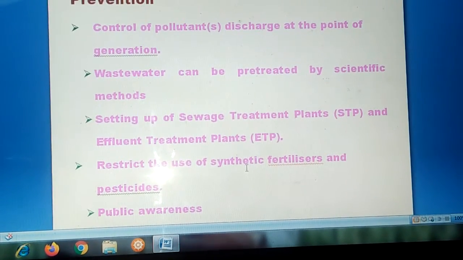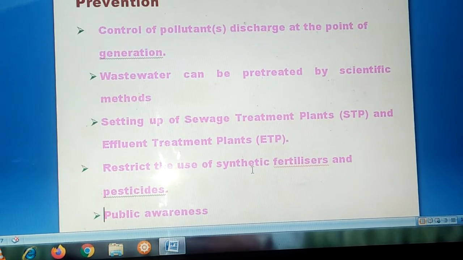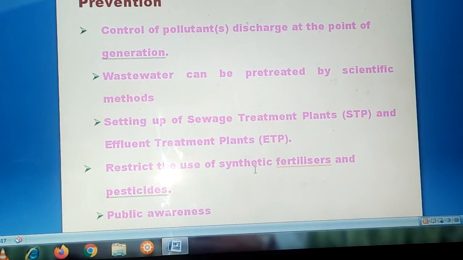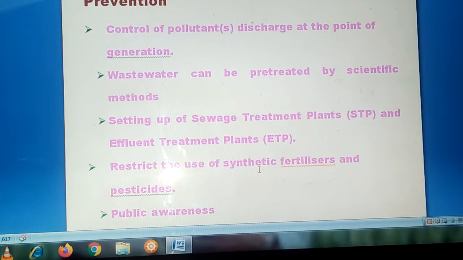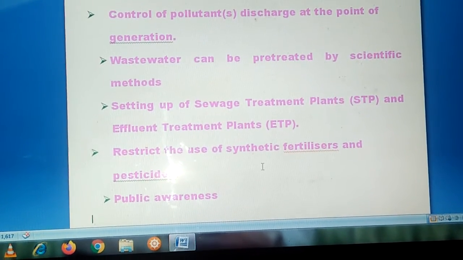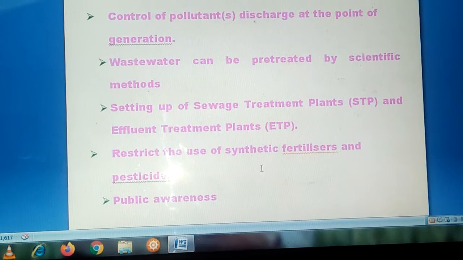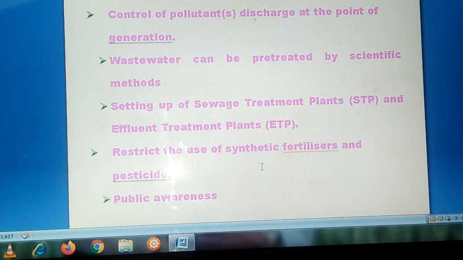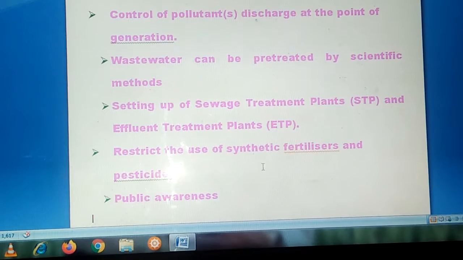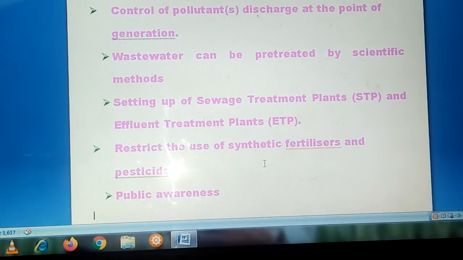Then setting up of sewage treatment plants and also effluent treatment plants. The setup of these plants will also control or prevent water pollution. Then restrict the use of synthetic fertilizers and pesticides. See, synthetic fertilizers are causing eutrophication and algal blooming and all. So you can restrict the usage of these things.